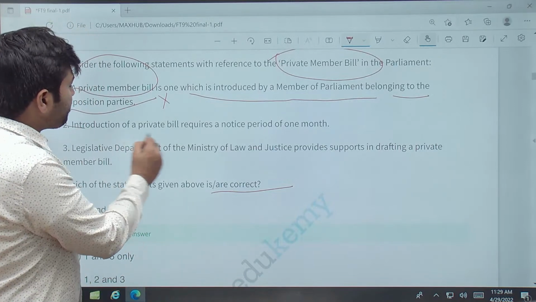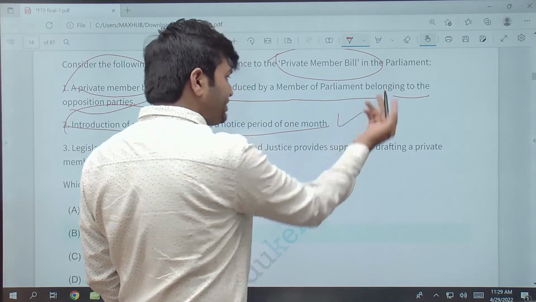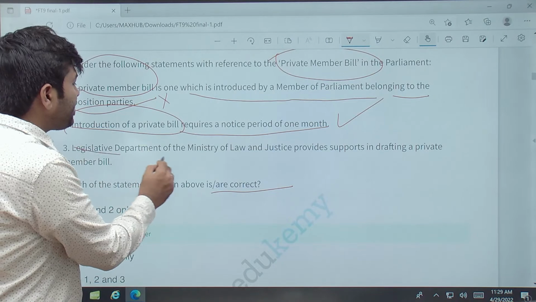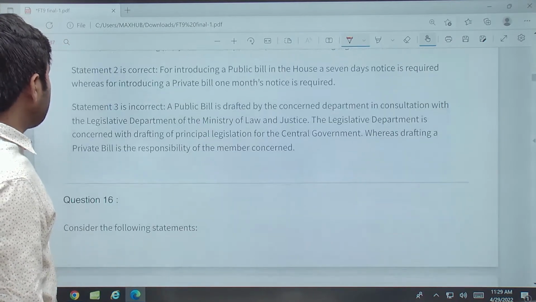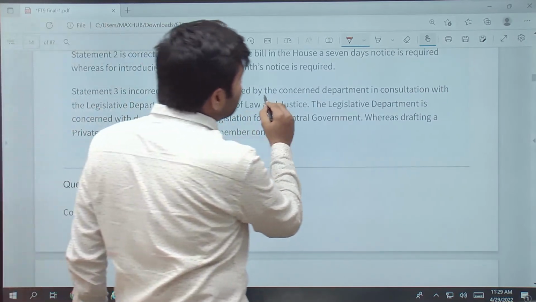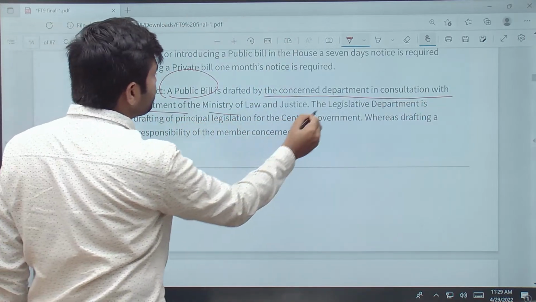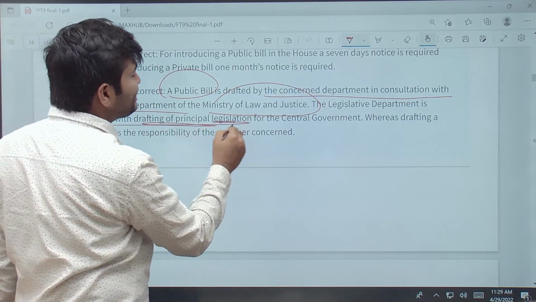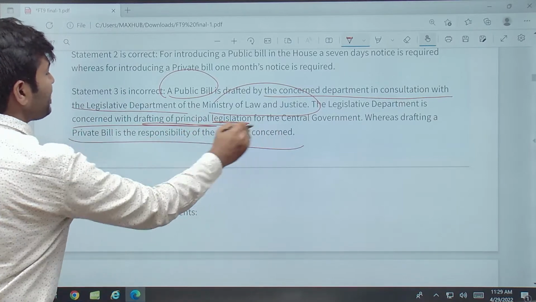Now introduction of a private bill requires notice of one month period. Yes, एक महीने पहले ही आपको नोटिस देना पड़ता है. Legislative Department of the Ministry of Law provides support to this. So a public bill is drafted by the concerned department in consultation with the Legislative Department of the Ministry of Law, which is concerned with drafting of principal legislation. ठीक है. Whereas drafting is the responsibility of the member concerned.